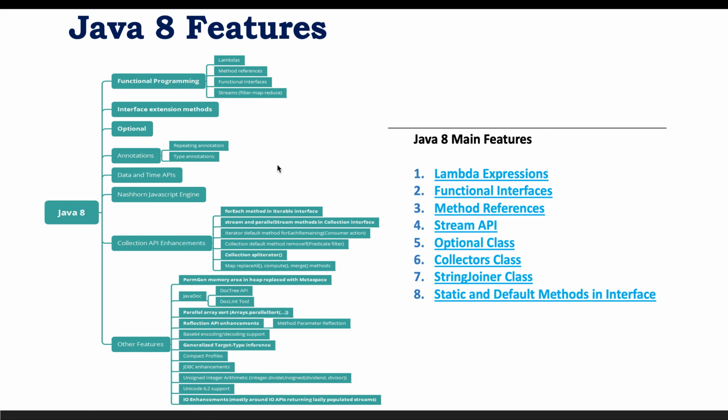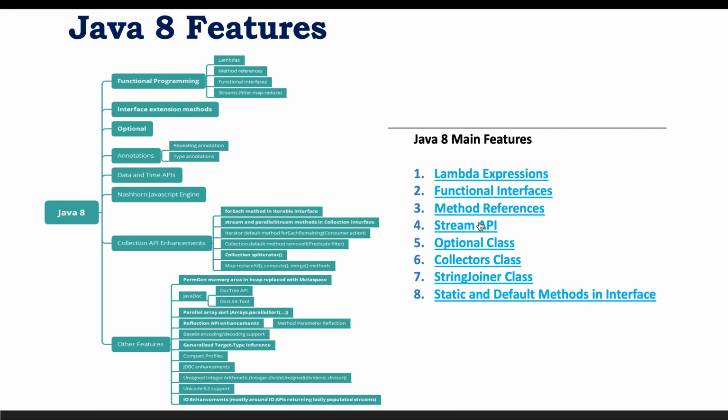So I have already listed down the hierarchy of the Java 8 releases, and we are going to see the main features that have been introduced, which are basically used in our day-to-day programming. So these are a couple of the features. The first feature is functional programming. As part of functional programming, Java now supports lambda expressions. This provides something similar to the anonymous class but in an enhanced way.